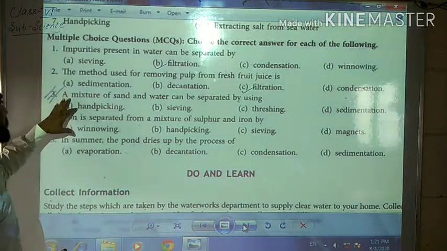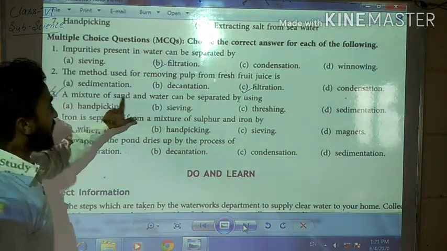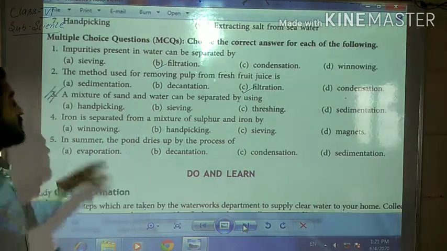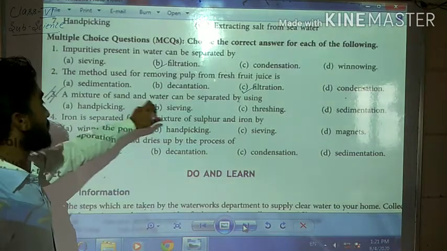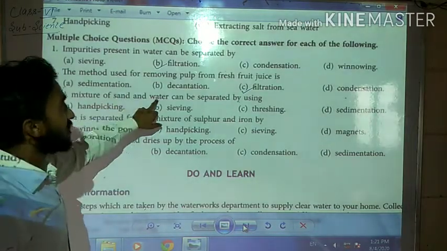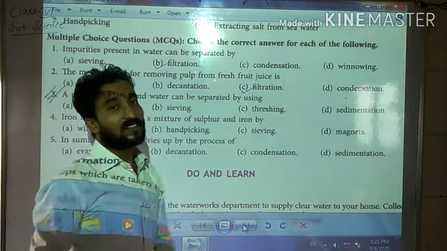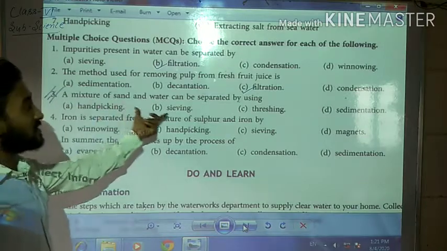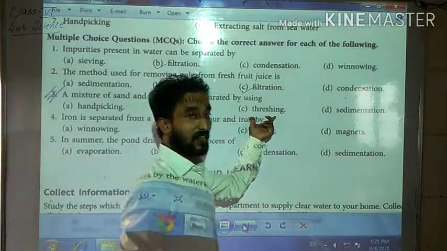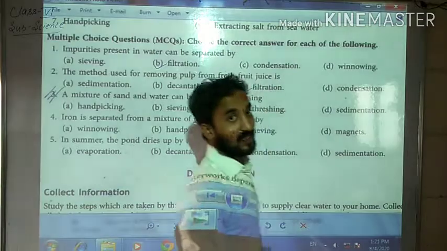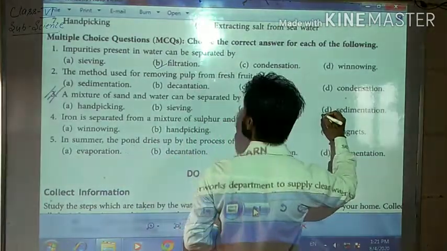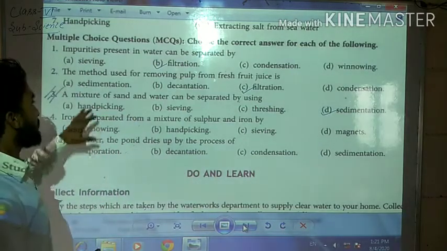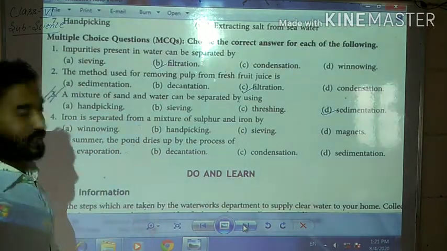Students, we will see the next question. A mixture of sand and water. Now this question is about separating solid from liquid. A mixture of sand and water can be separated by using hand picking, possible? Sieving, threshing, or sedimentation. Sedimentation. Through the process of sedimentation, we can separate all the sand from water.